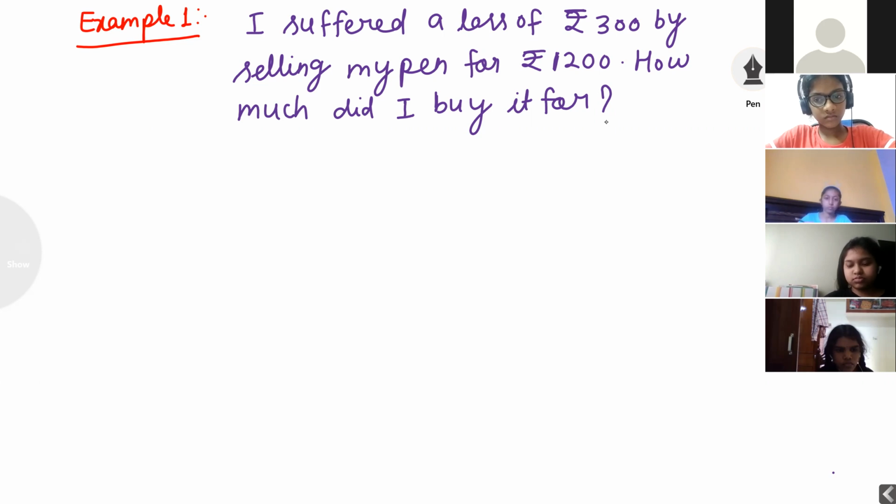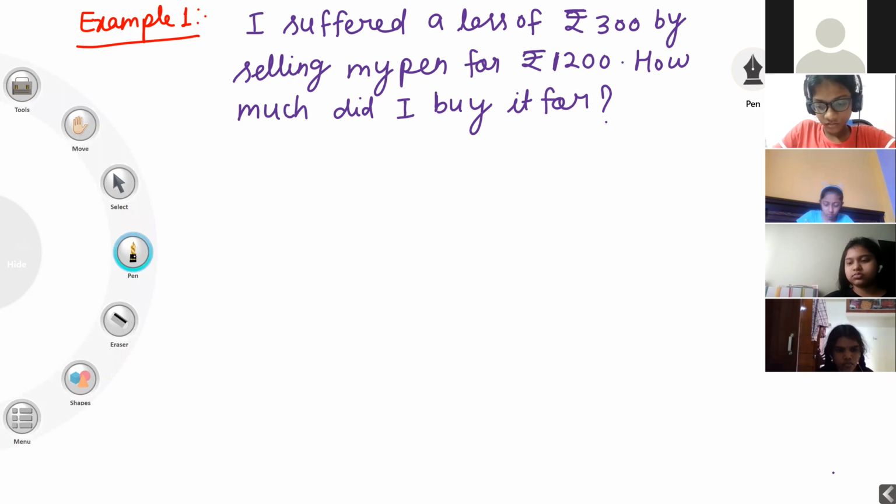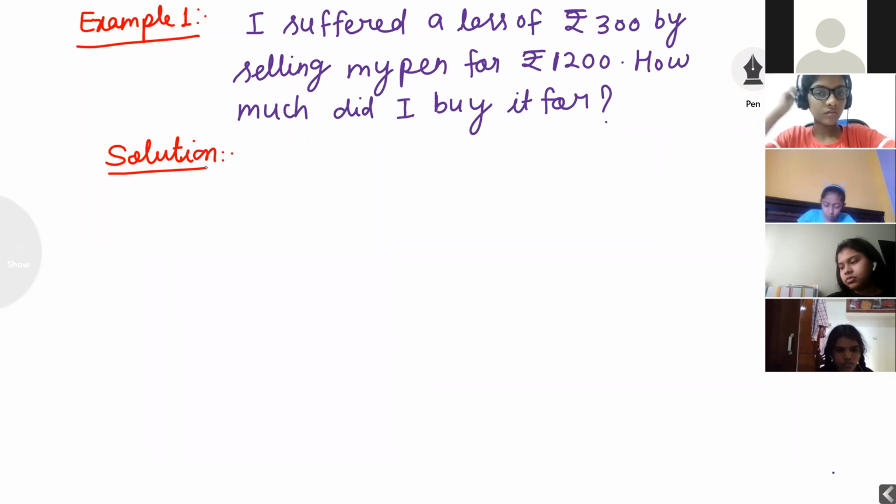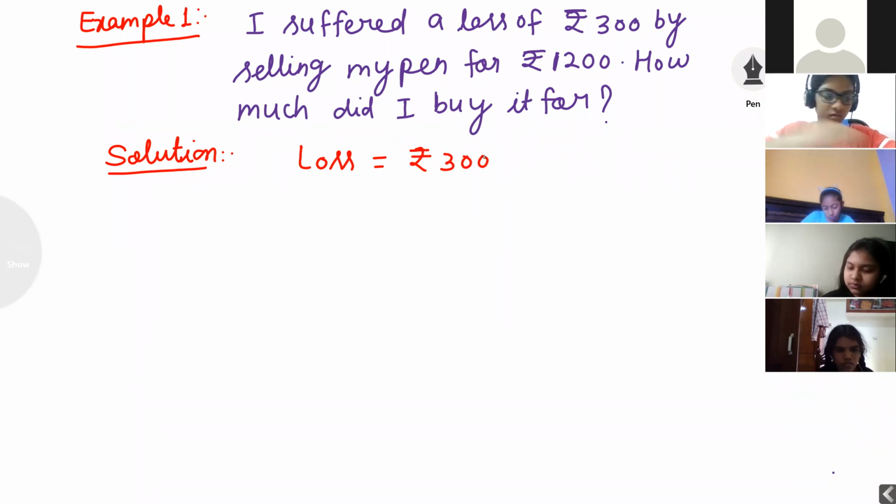Note down. Solution. Loss is equal to rupees 300. SP means selling price, don't say superintendent of police.